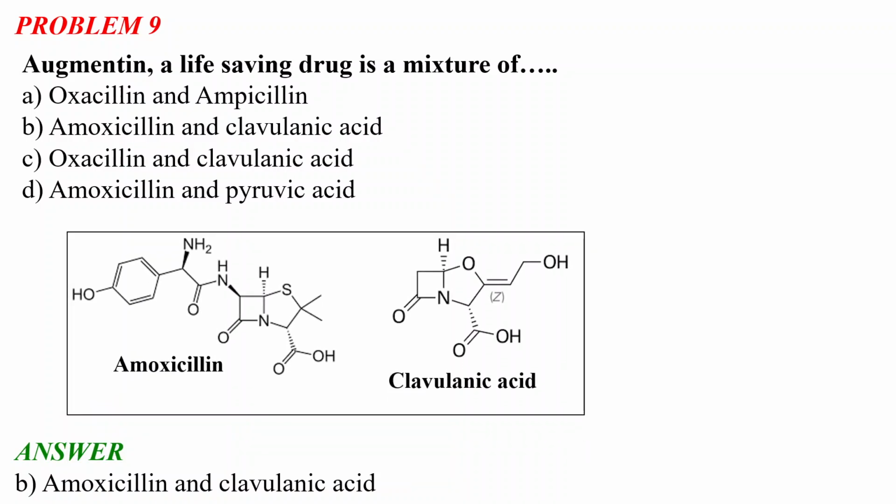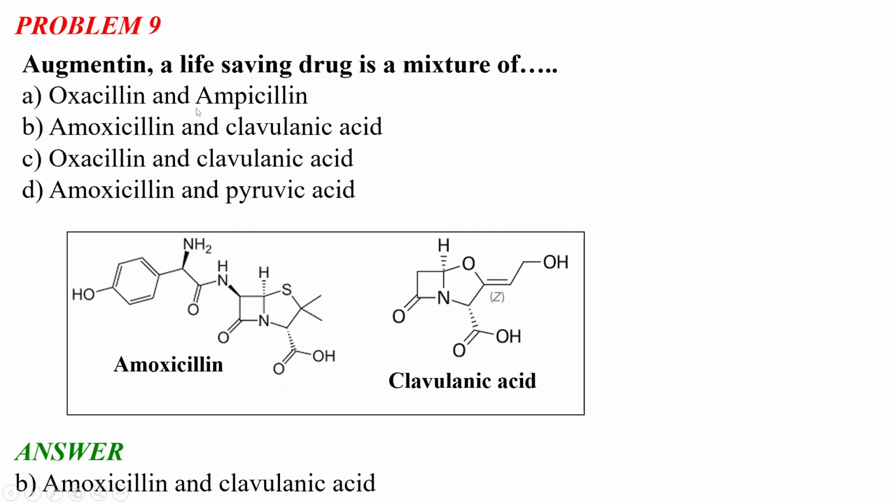So these are the structures of amoxicillin and clavulanic acid. The amoxicillin also has a beta lactam ring present. There is a side chain, like I have shown you in the case of penicillin, after which there is a CH2, and here we have an alpha amine and a phenol type of moiety, and this is the structure of amoxicillin. This part is the same as penicillin, and this is the clavulanic acid. We also have a beta lactam kind of moiety here.